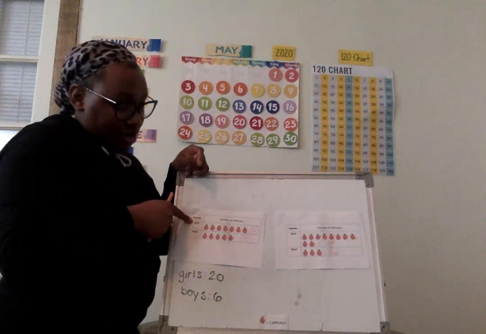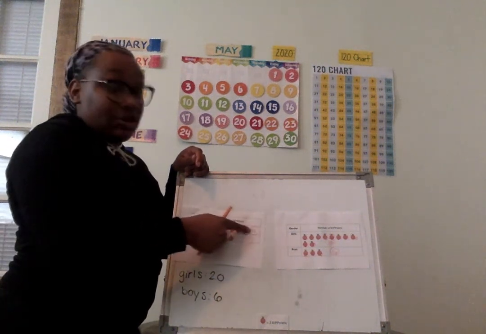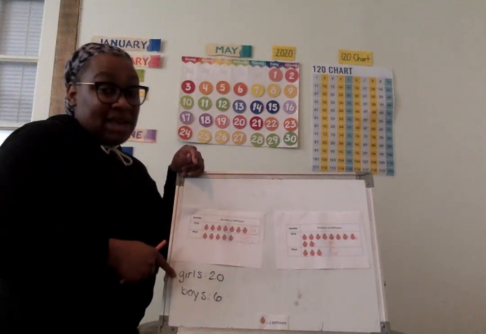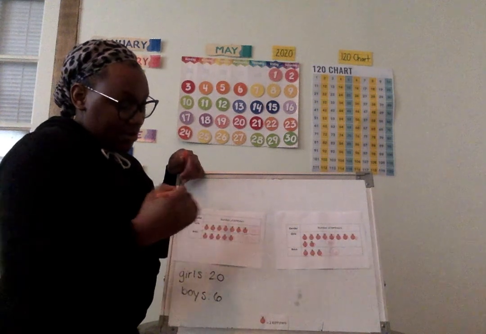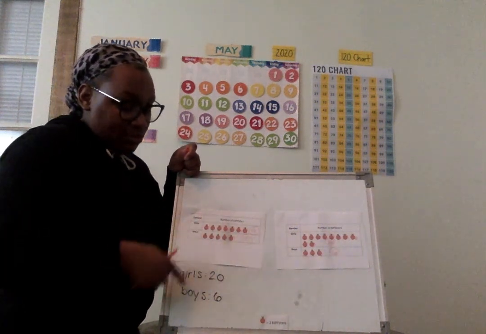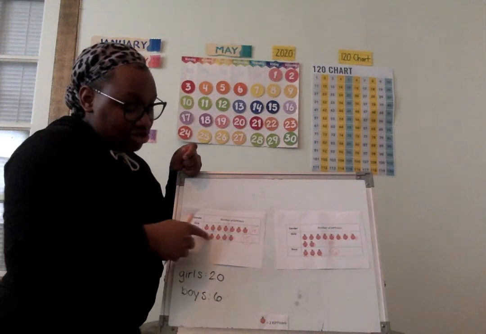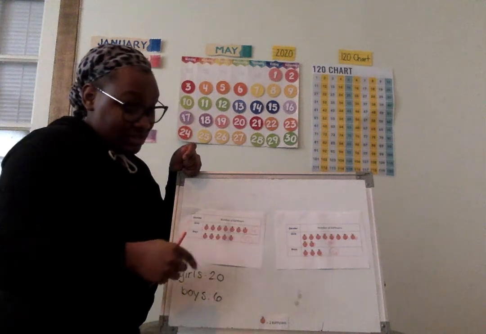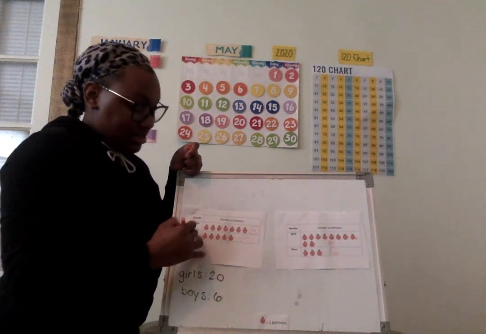Let's look at this first graph. What number did we come up with? Wow. So the first graph, it only says 14 girls like oranges. Does that match our story problem? No. So I'm going to put an X right here because that part doesn't match. And let's look at the boys. For boys, we need to have 6 boys liking oranges. But here we got 2, 4, 6, 8, 10. We got 10 boys that liked oranges. Does that match what was in the story? No, that doesn't match either.